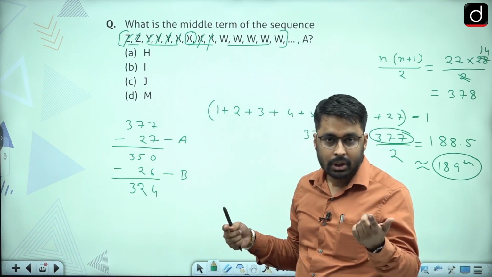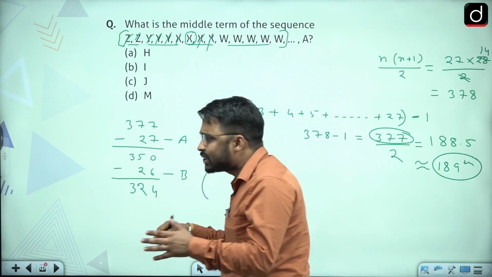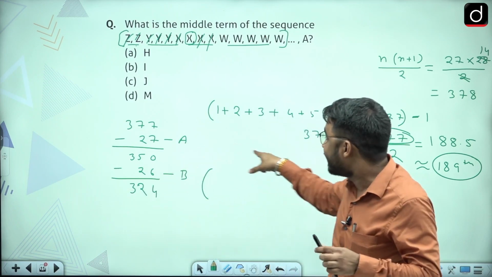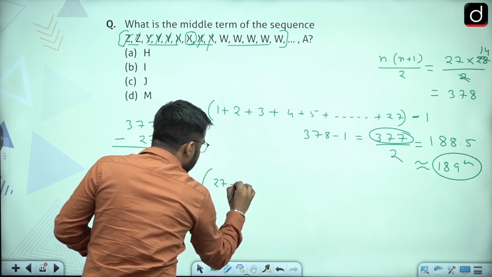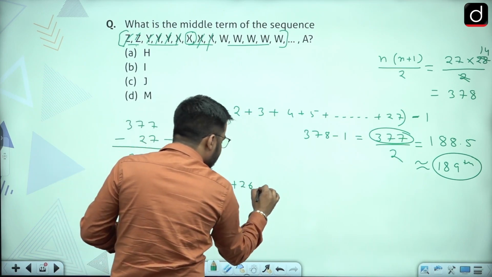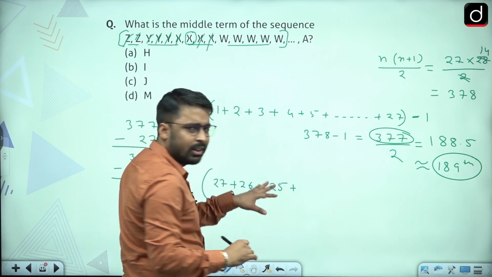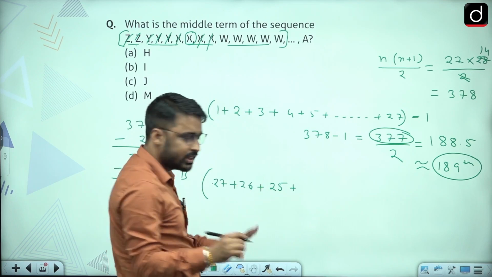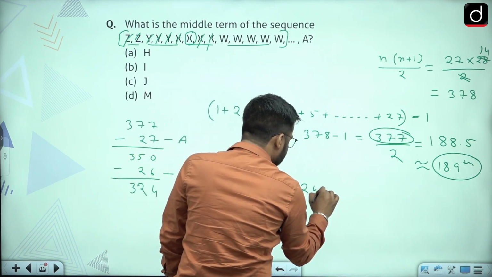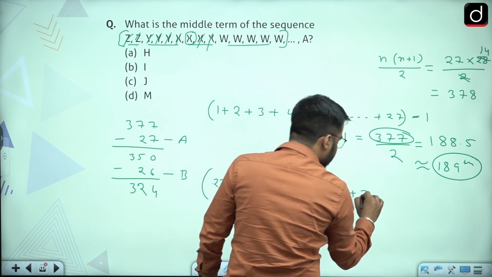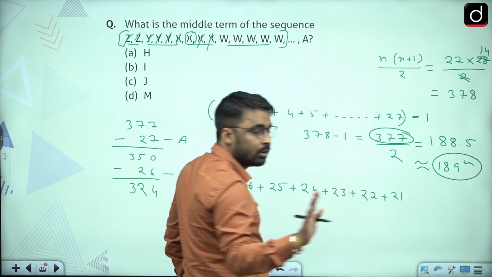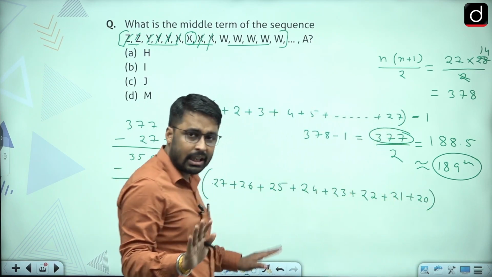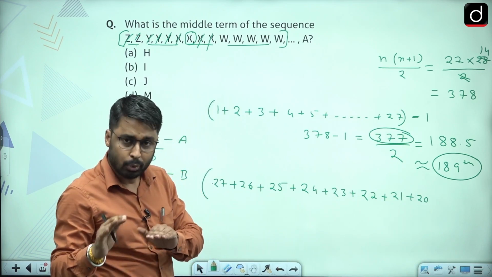But if I use a better approach, I will find the sum in reverse order. Let's find the sum which is going to be nearest to 189. So I will write 27 plus 26, that would be around 50. Then 25 would be approximately 75, or I will just count 20, 20, 20, 60. I'm not taking the unit digits, I'm just taking the tens digit. Then 24, 80, then 23, 100, then 22, 120, then 21, 140, and then 20, it will be 160. Now I will keep it till here, 160, because it is nearest to 189.